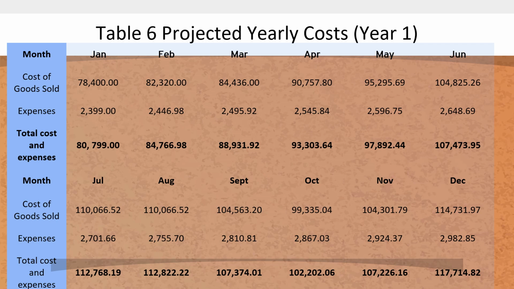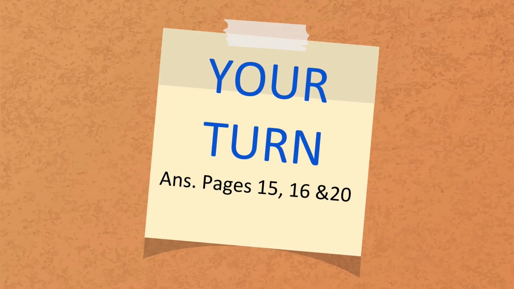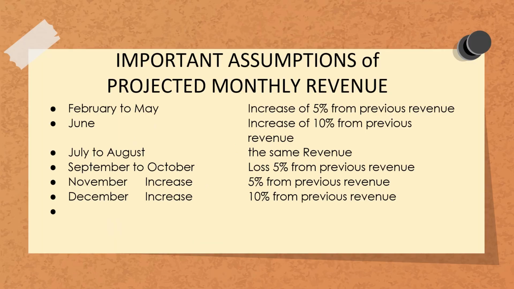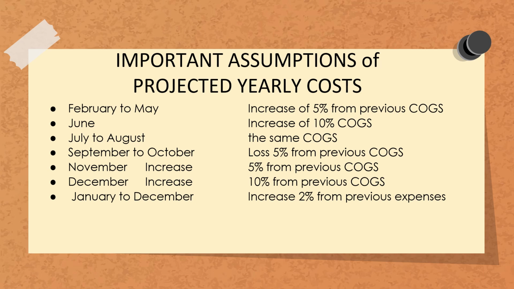All right, let's proceed. Now, this time, it's your turn. Answer pages 15, 16, and 20 of your module. Again, please take note of the important assumptions of projected monthly revenue to compute for the activity in your module, and important assumptions of projected yearly cost.